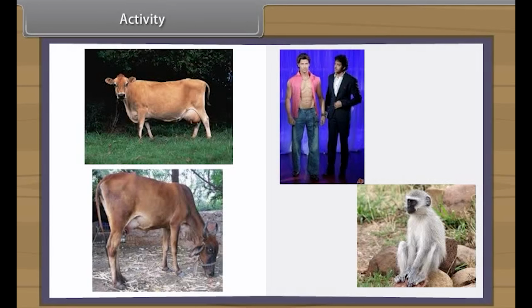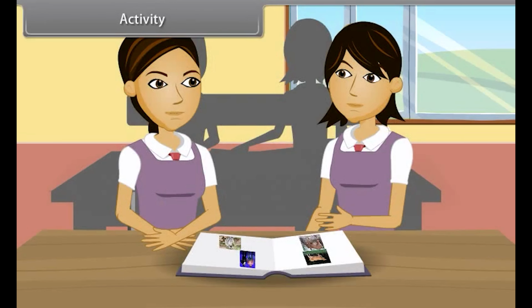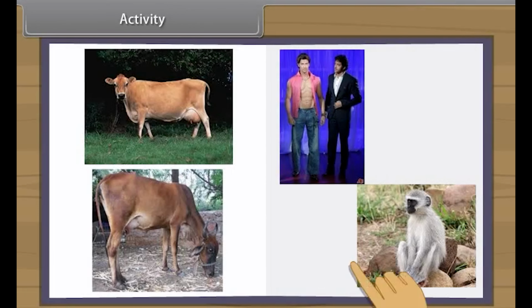When we study physical characters of Desi cow and Jersey cow, we find very few differences. But when we see them in a crowd, then the Jersey cow can be distinguished from a distance due to its height and stature. But when we look at cow and monkey, then we find that man resembles a monkey more than a cow, although all are mammals.